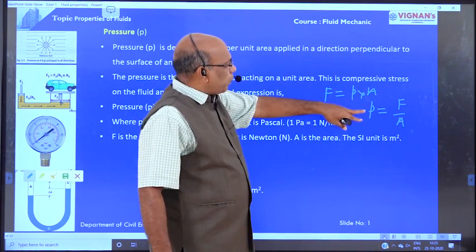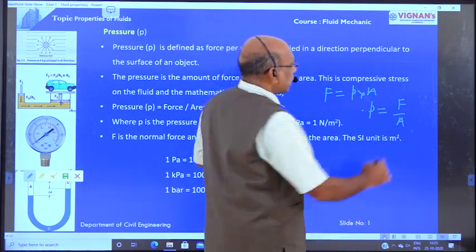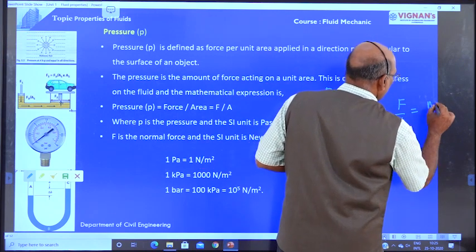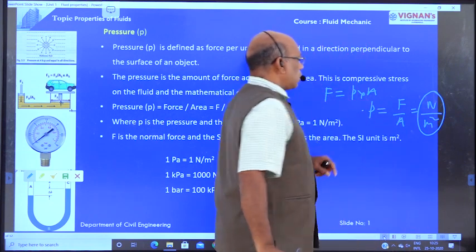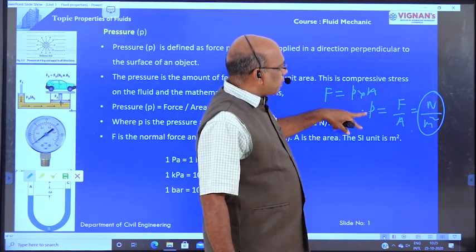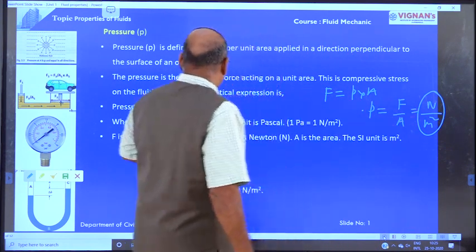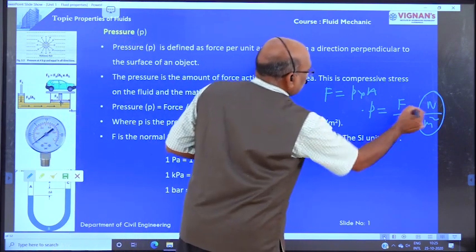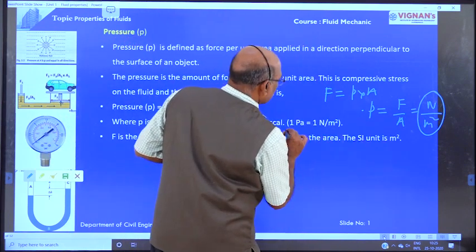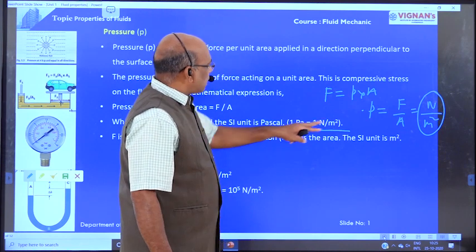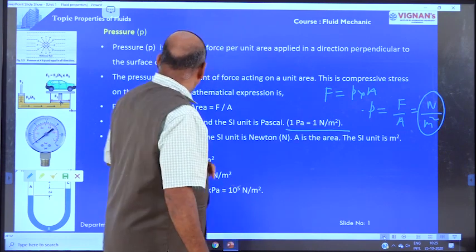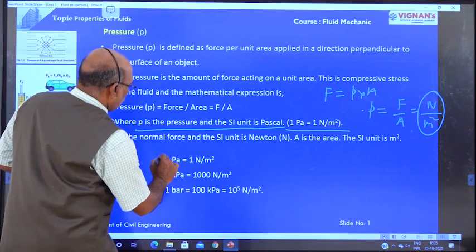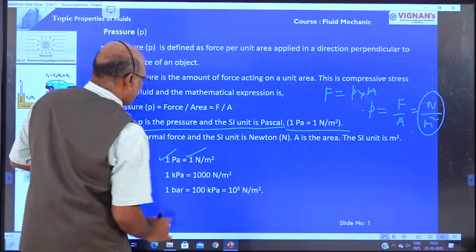What are the units of intensity of pressure? Force units are newtons, area units are meter square. Therefore, the unit of pressure or intensity of pressure is Newton per meter square. Newton per meter square is also known as Pascal. 1 Newton per meter square is equal to 1 Pascal.